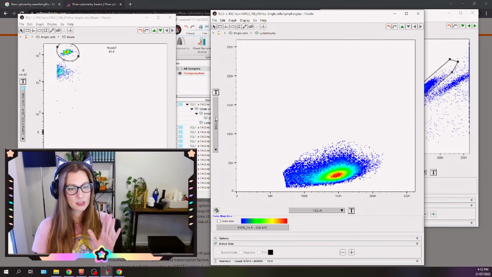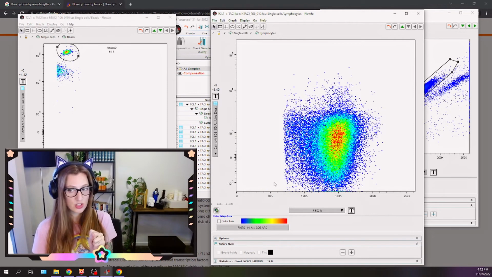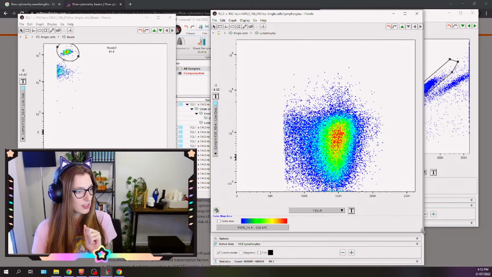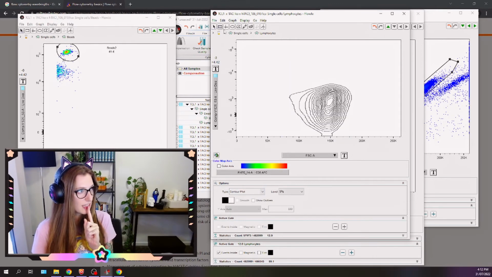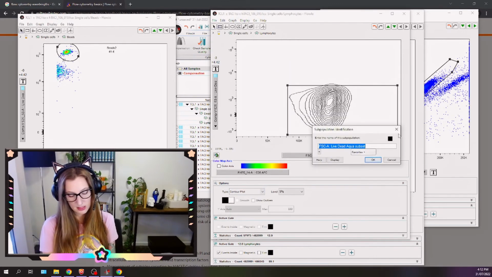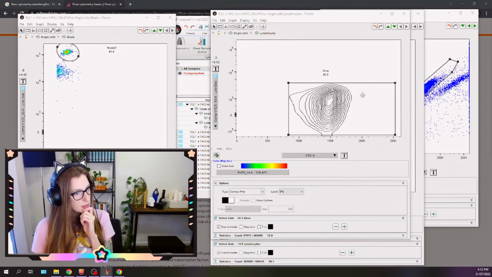And what I'm going to do now is look for the cells that are alive. So I put in the fluorochrome that I use to differentiate between live and dead cells. And I'm going to do a little bit of fiddling with how this looks. So let's do a gate here. We're going to call these alive cells. And I might actually customize this axis.